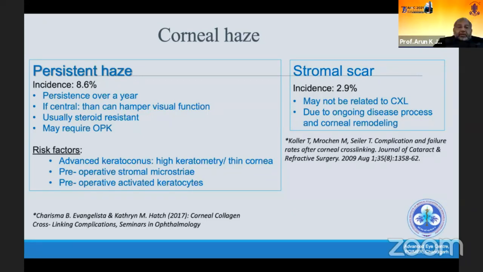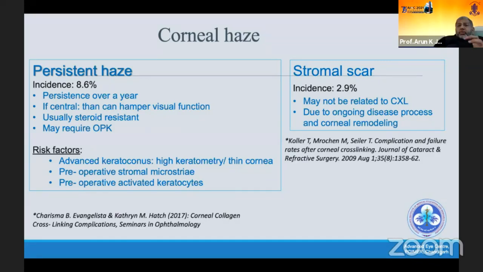And the risk factors again for this corneal haze, we have already highlighted: advanced keratoconus, preoperative stromal microstriae, as well as preoperative activated keratocytes, like if there is uncontrolled VKC and other conditions. And the stromal scar incidence is to the tune of 2.9%, and it may not be related to cross-linking. It may be just related to the keratoconus process and corneal remodeling in cases of keratoconus.